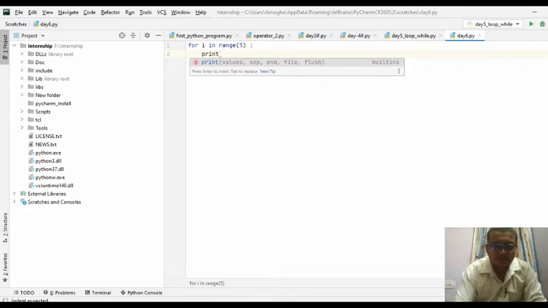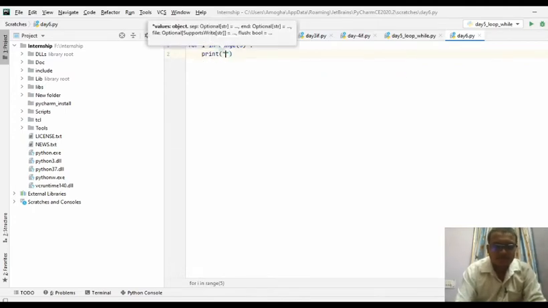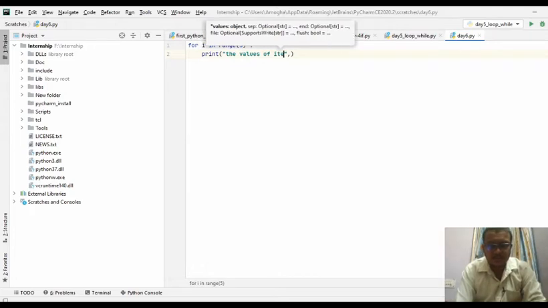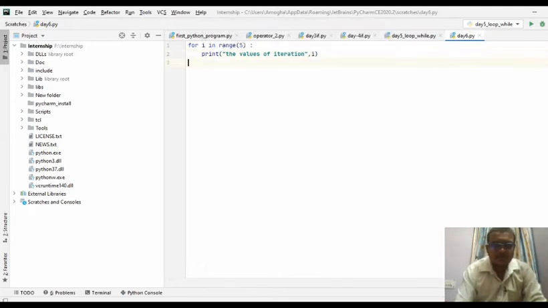you are going to print the values of iteration. Else, i is greater than 5.